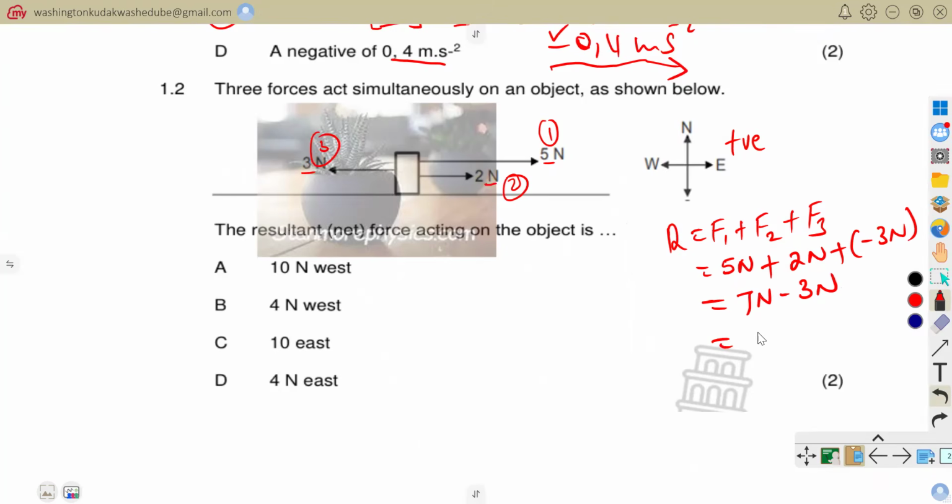So this is going to be equal to what? To 4 newtons. Since this is a positive, we know that our resultant force is just going to be 4 newtons east, because we choose the positive direction to be towards the east. So our answer is going to be D.